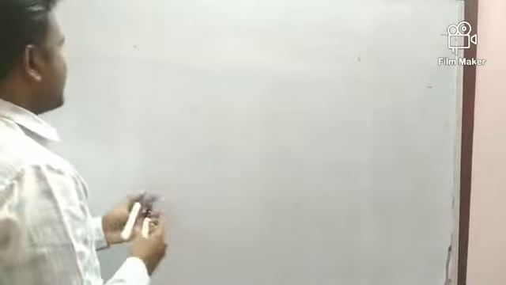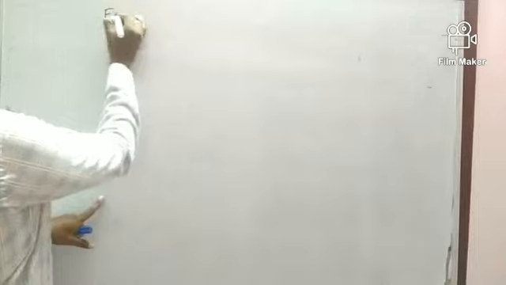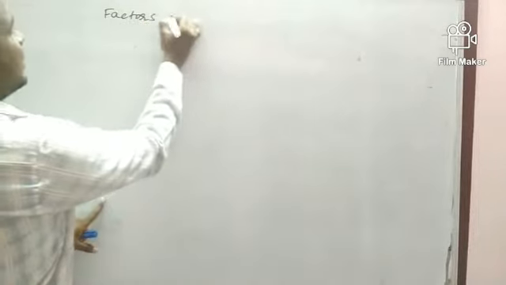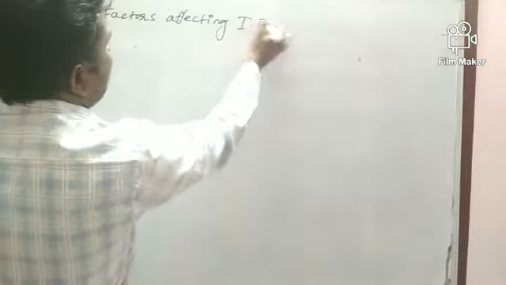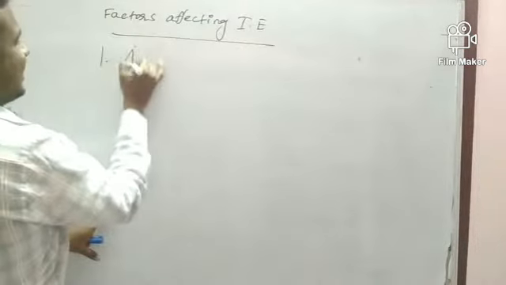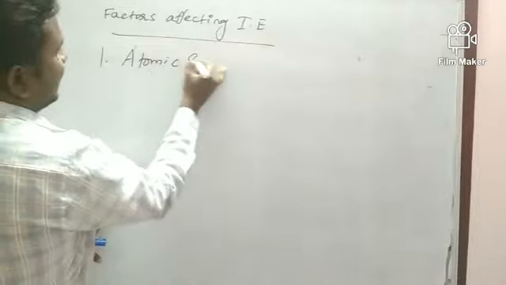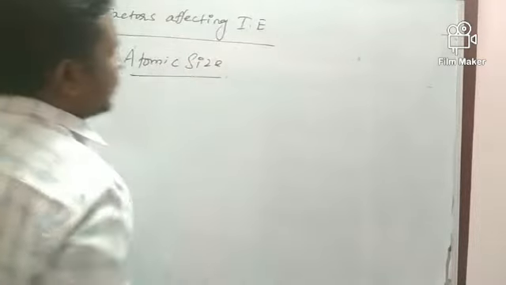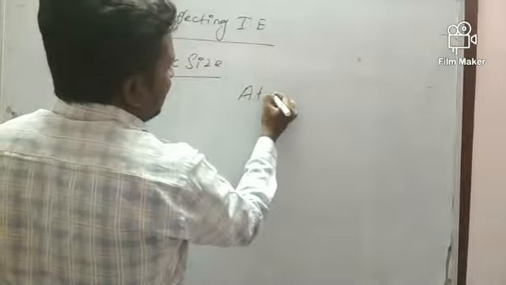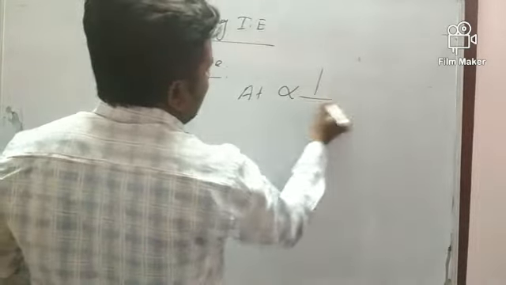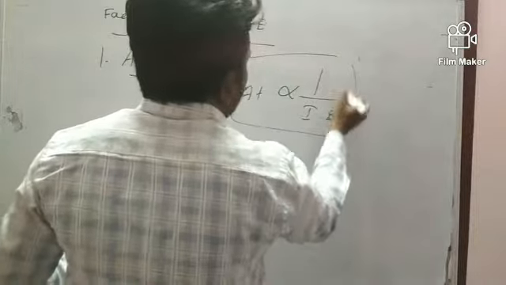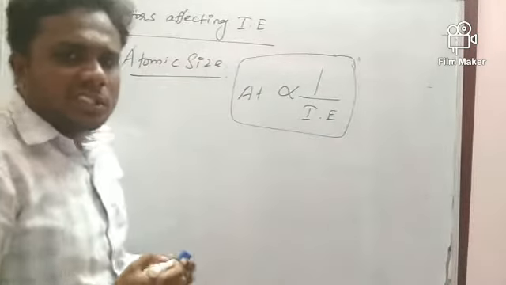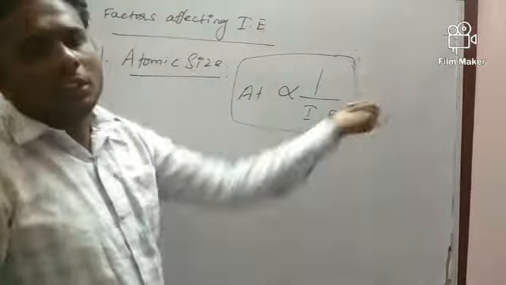The first factor, factors affecting ionization energy: atomic size. What did I say? Atomic size is always inversely proportional to ionization energy. So what is the reason? I will tell you. When ionization energy is increasing, atomic size decreases.